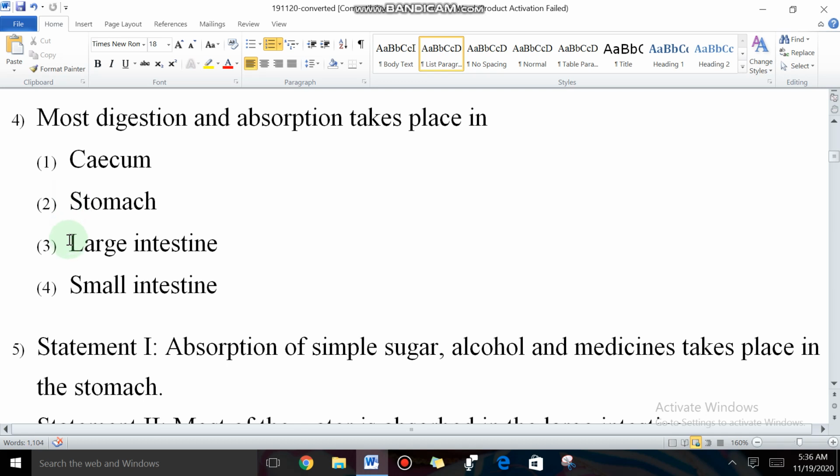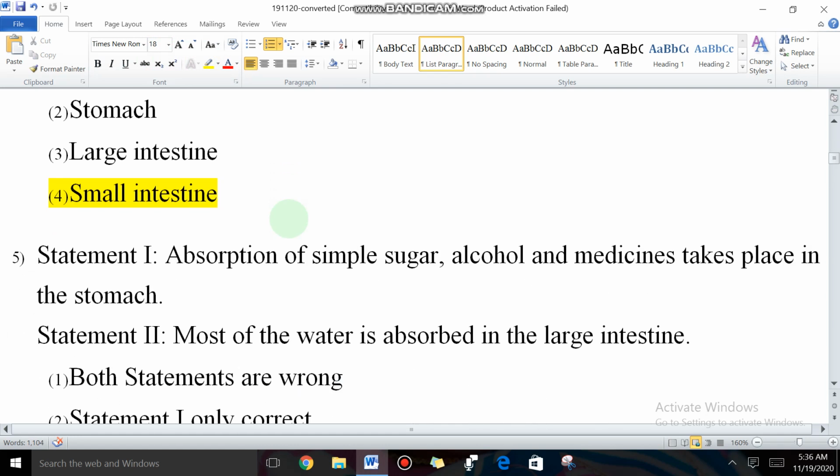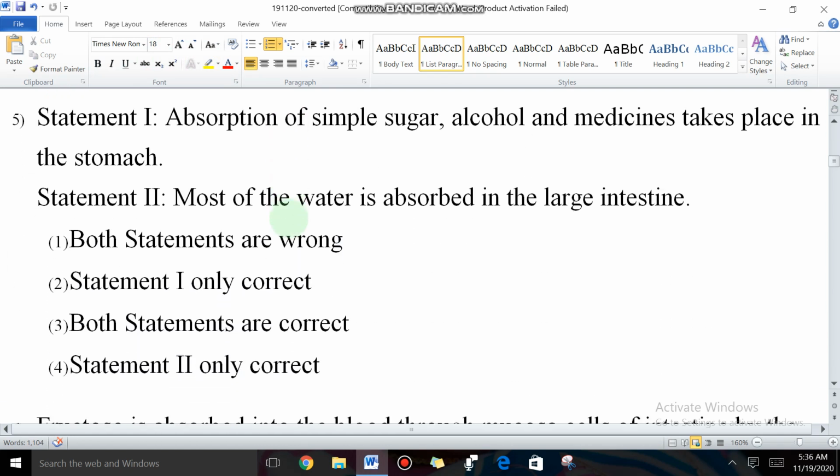The large intestine processes excretory material. What is the correct answer, students? Yes, option number 4, small intestine. In the small intestine, the final digestion occurs, and after completion of digestion, absorption also takes place. Right.